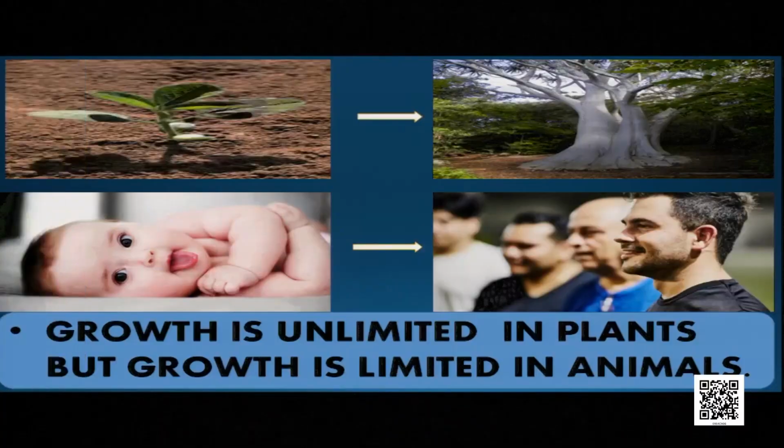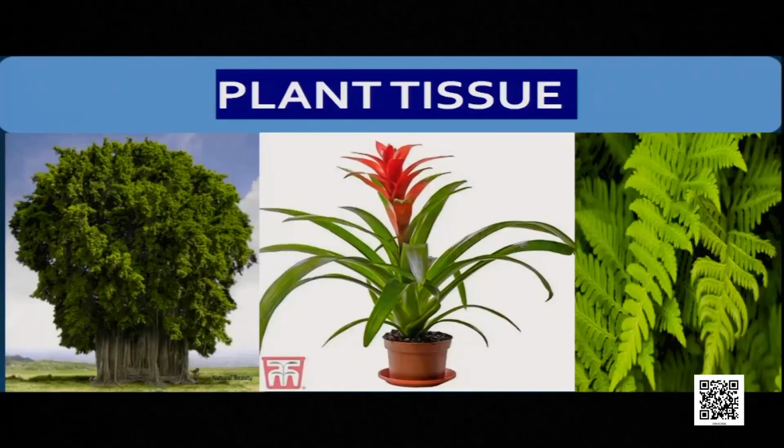Now let us see the second difference. In plants, the growth is unlimited. For example, a plant grows till its death. What happens? A branch is cut, again it grows. But in animals, growth happens up to a certain age. After that, there is no growth at all. So we say growth is limited in animals, but growth is unlimited in plants. And in this lesson, we are going to discuss plant tissue only.